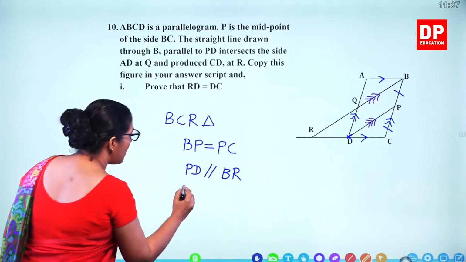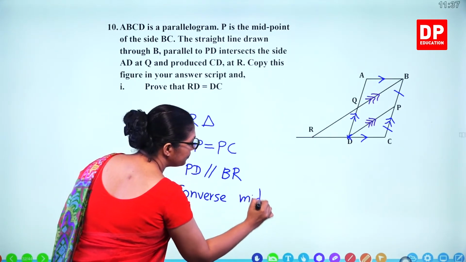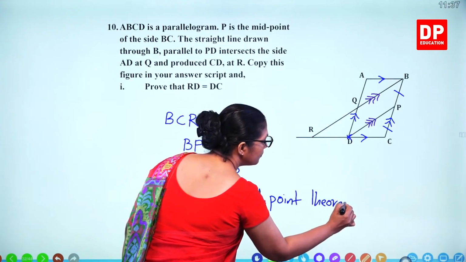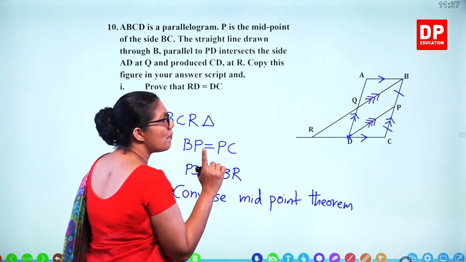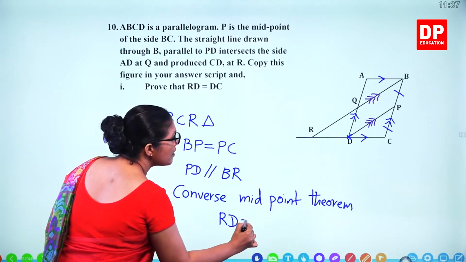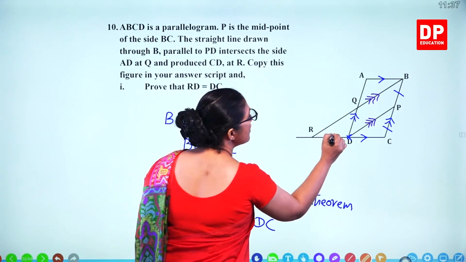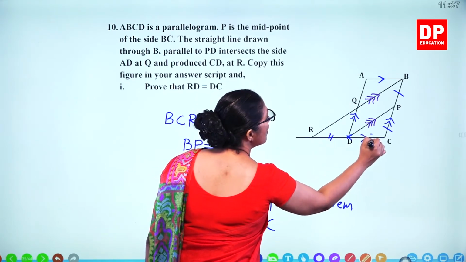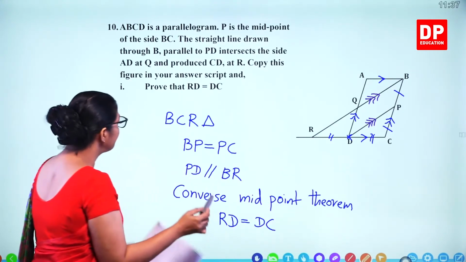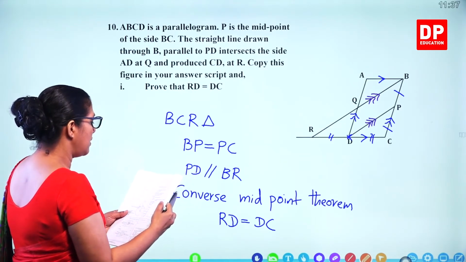So according to the converse midpoint theorem, you can say RD is equal to DC. So that's why these two are equal. So you are getting 2 marks for that.